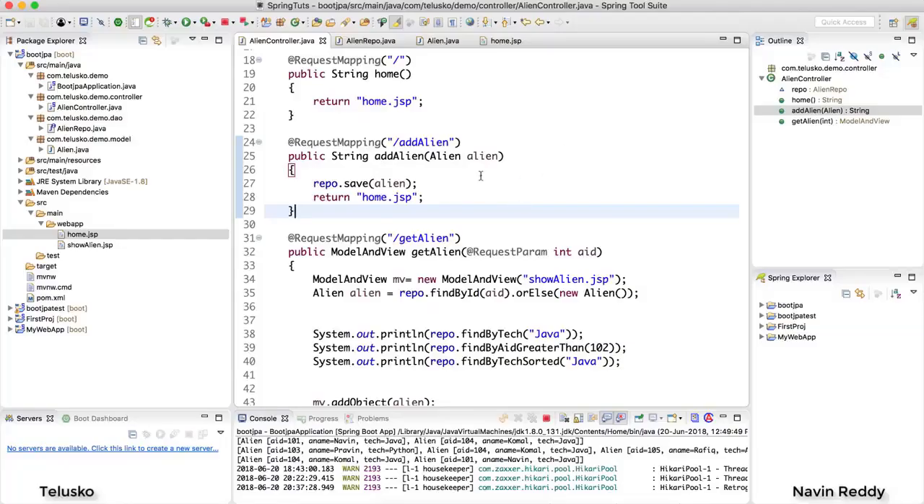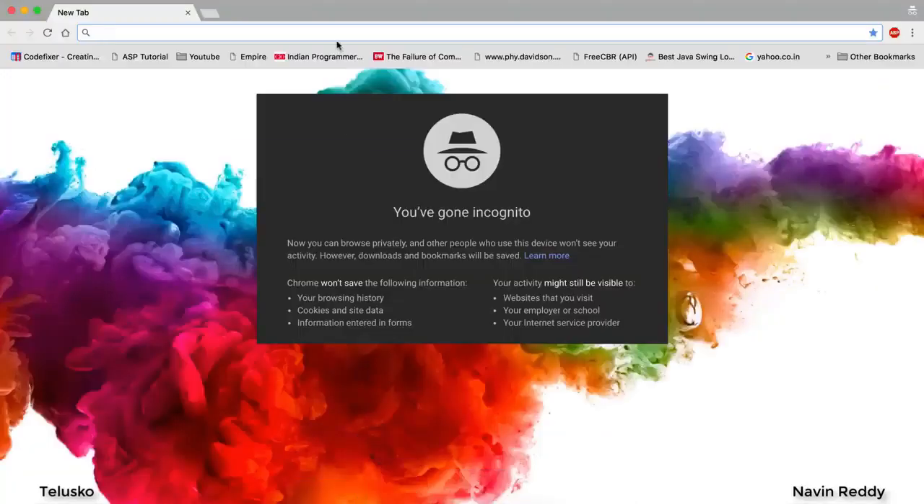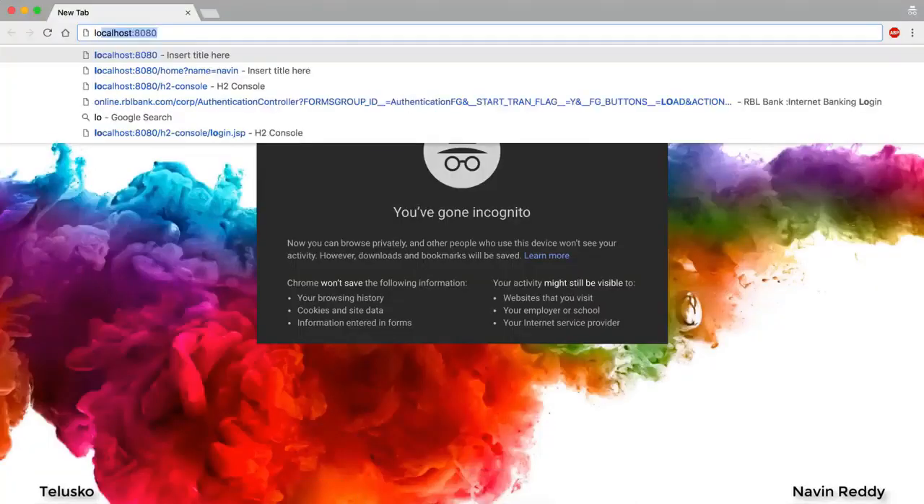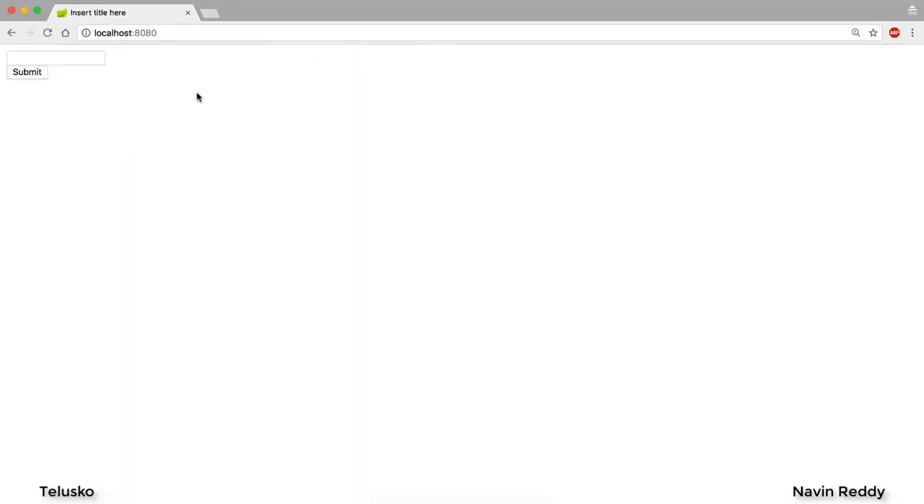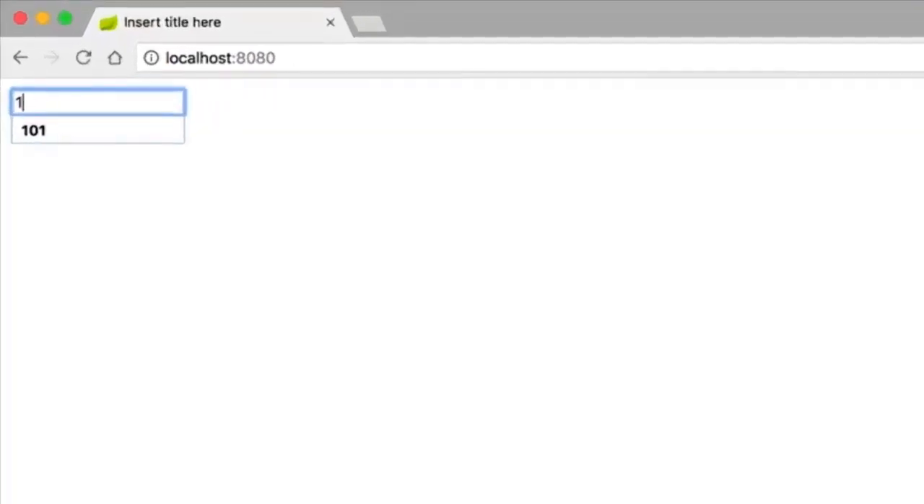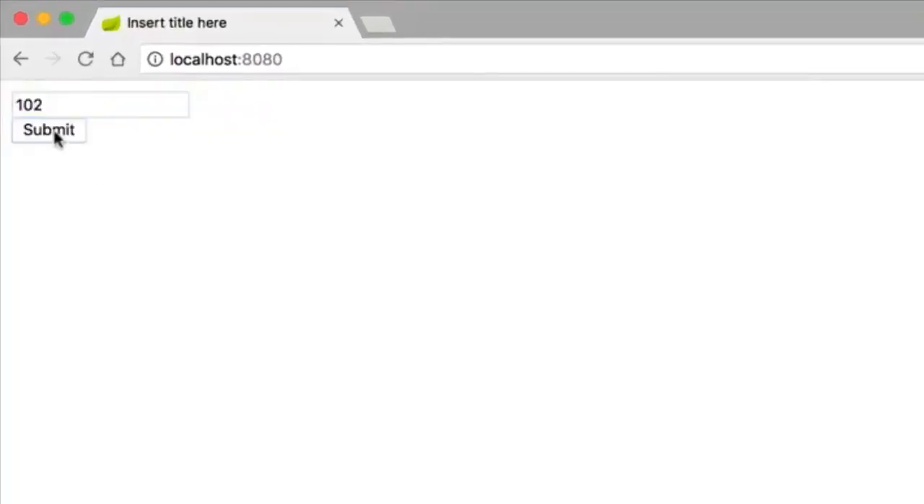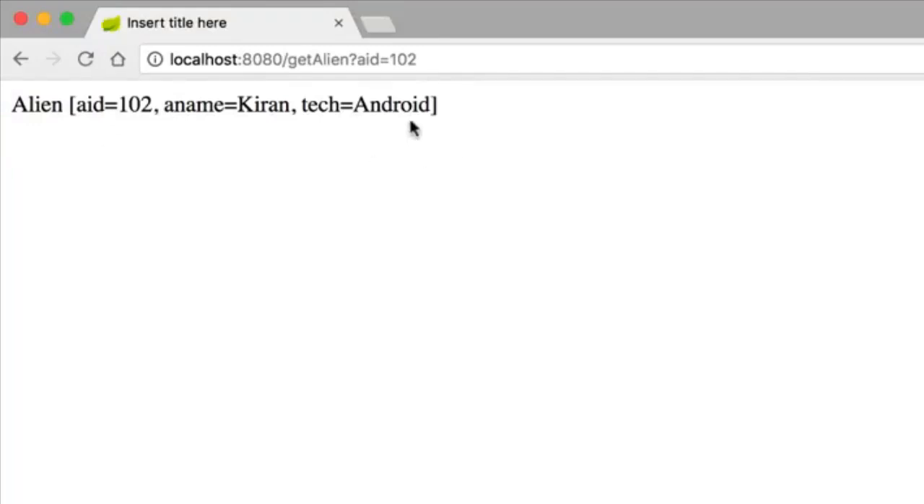Till this point, what we have done is we have created a simple application where a user can fetch aliens and a user can add aliens. If you want to see what we have done till now, it's very simple. Let's go back to the browser and say localhost:8080. Here you will get a form where you will search for, let's say, 102. When you click on submit, you get the alien data. It's perfectly working, right?